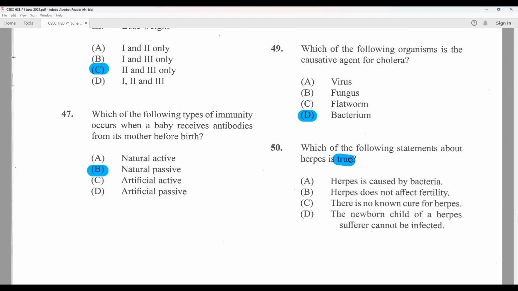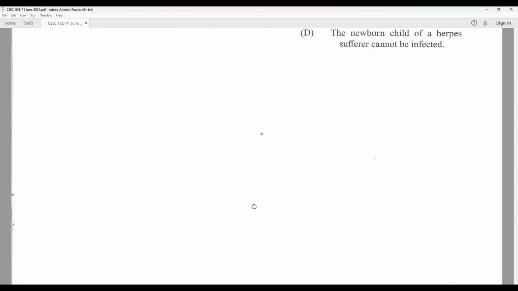They're asking for which one is true. Herpes is caused by a virus, so that is not true. Herpes does not affect fertility. It's actually an STD, so it does. There's no cure for herpes. Oh, that's true. A newborn child of a herpes sufferer cannot be infected. That is not true. So C is the answer.